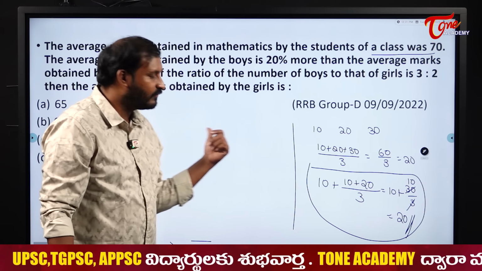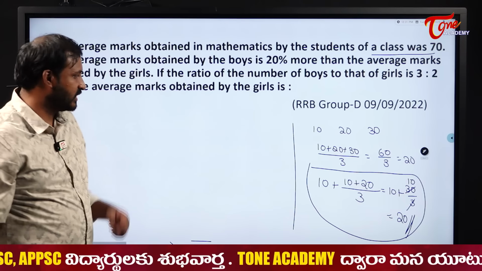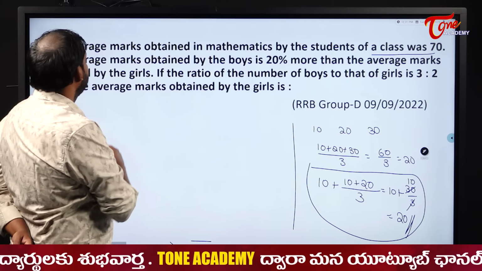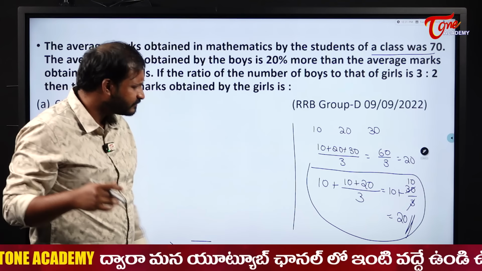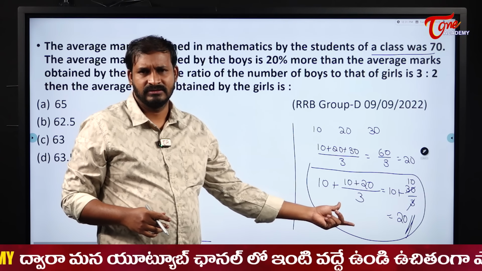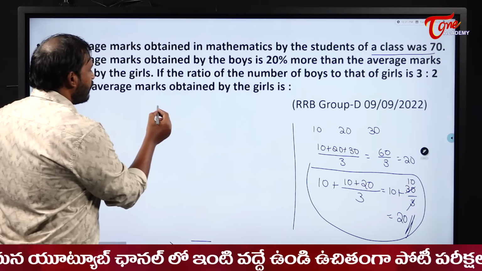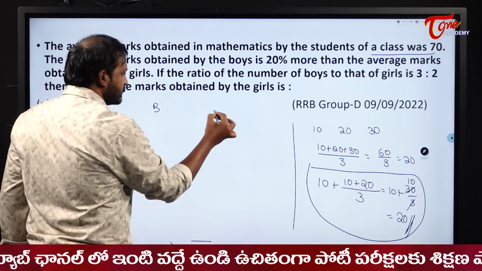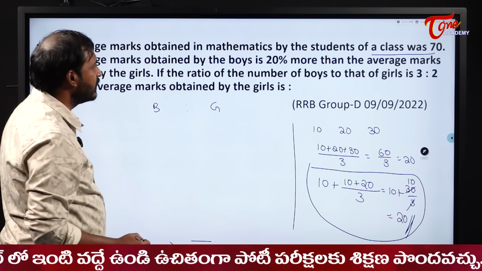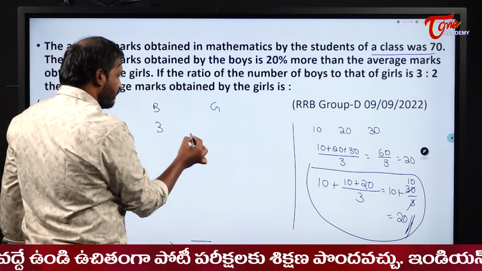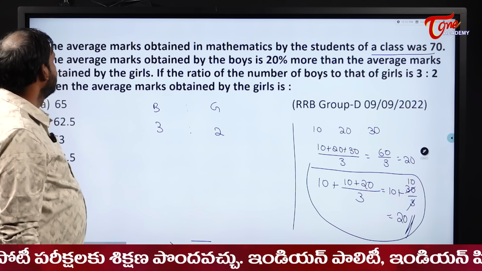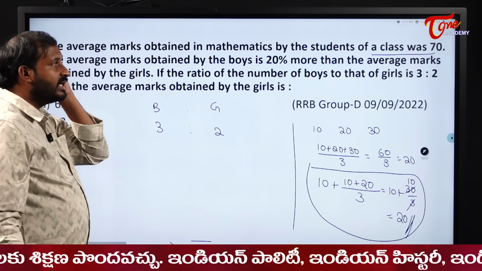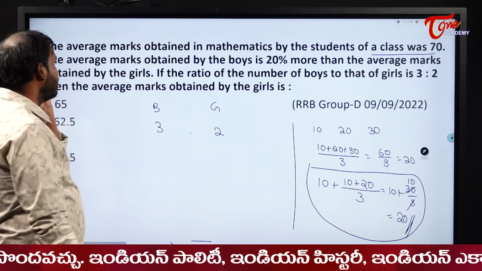Okay, now we are going to follow the same technique here. How, sir? Now see here, what is the overall average? 70. Put that aside. Average is nothing but similar to this process only. Now see here, boys and girls are there in a class. What is the ratio between boys and girls? 3:2, sir. Fine. That is also good. Now what are they telling? The average marks obtained by boys is 20% more than the average marks obtained by girls.